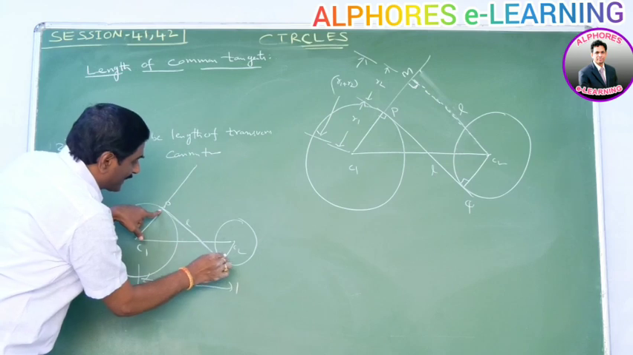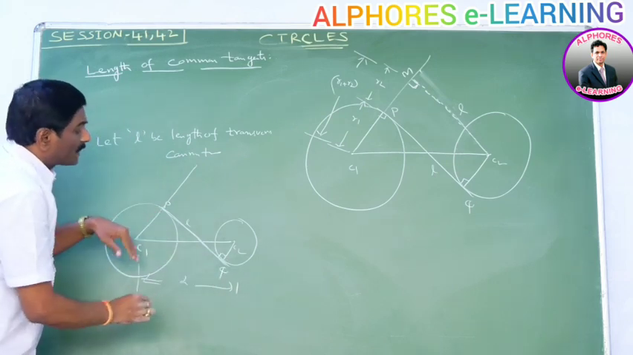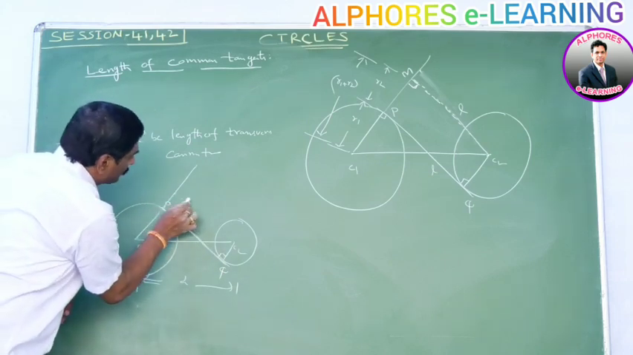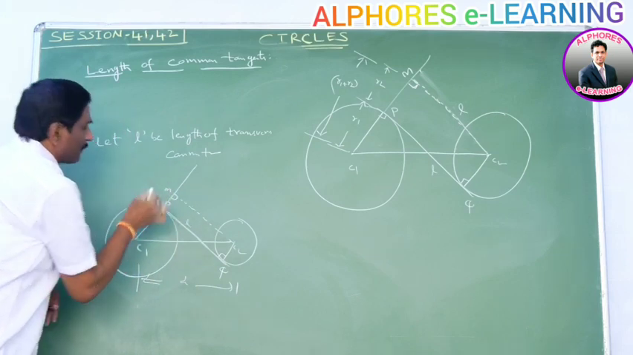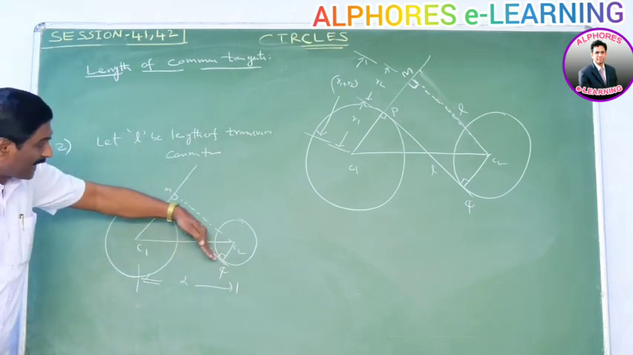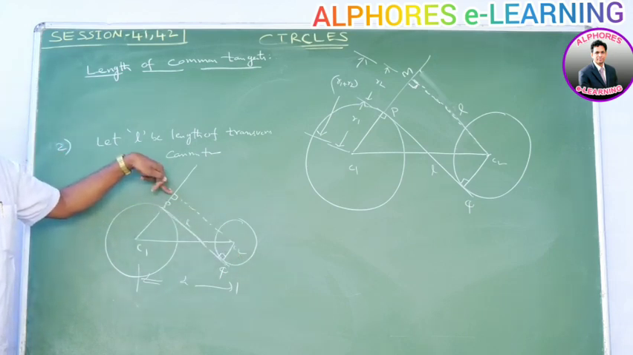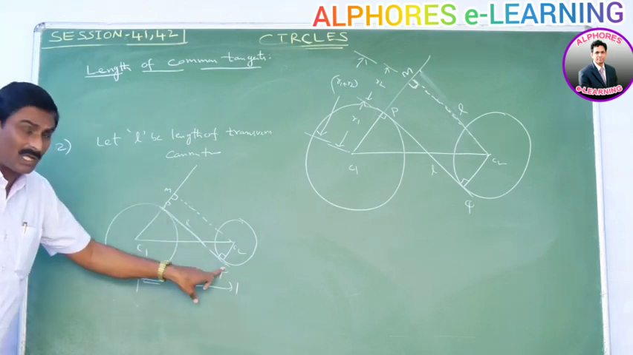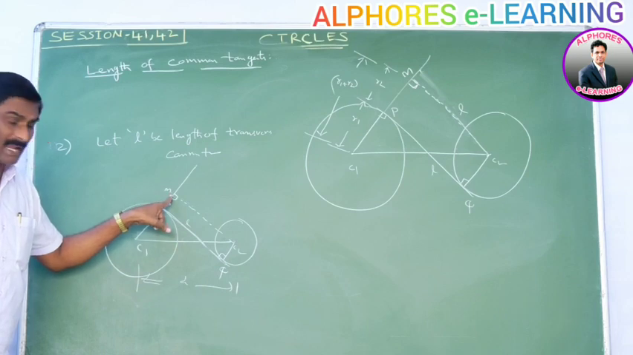This angle is 90 degrees. Draw a line through C2 which is parallel to PQ. That means this angle is also 90 degrees. Simply, it is the projection. It is parallel to this tangent, and the tangent is perpendicular to the radius, so automatically it is the projection. Draw a line through C2 parallel to the transverse common tangent PQ. It meets this line at M.